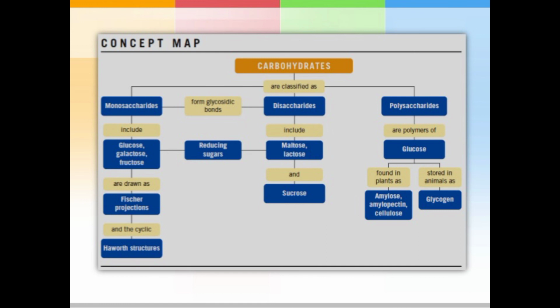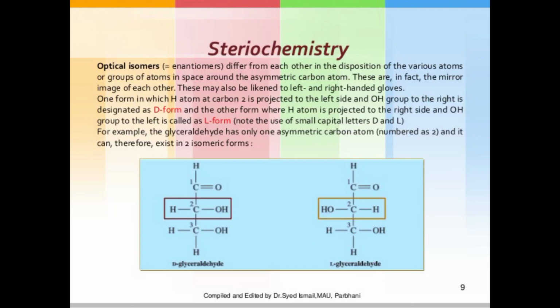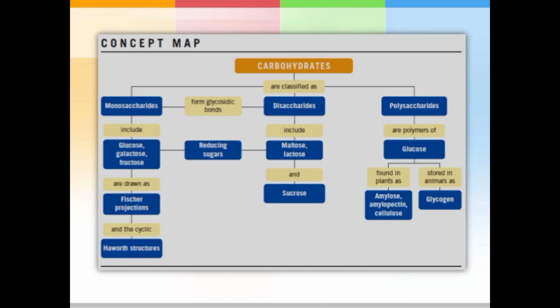In this classification map, the disaccharide and monosaccharide sugars are linked to each other with the help of glycosidic bonds. But polysaccharide is a totally separate group, because it is a polymer of monosaccharide, glucose, found in plants and stored in animals. So that is the conceptual map of carbohydrate classification. Thank you so much.